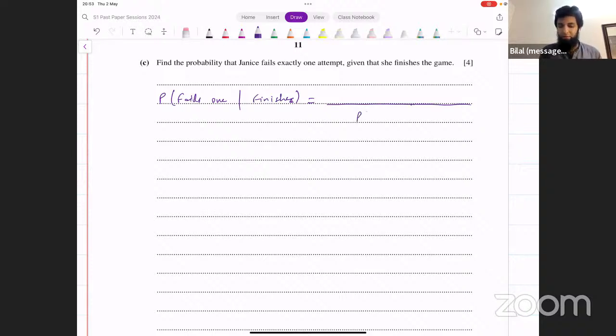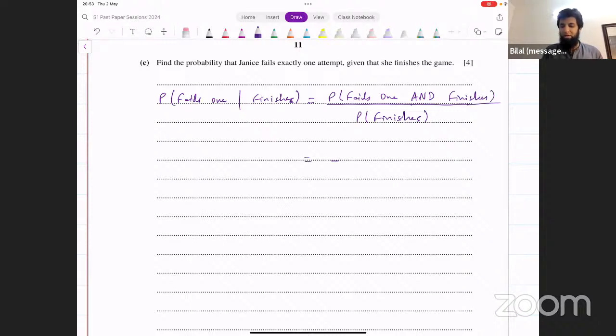So in the denominator, you've got the probability that she finishes the game. And in the numerator, there is the probability that she fails exactly one attempt. And along with that, she finishes. Both of those conditions are true in the numerator.